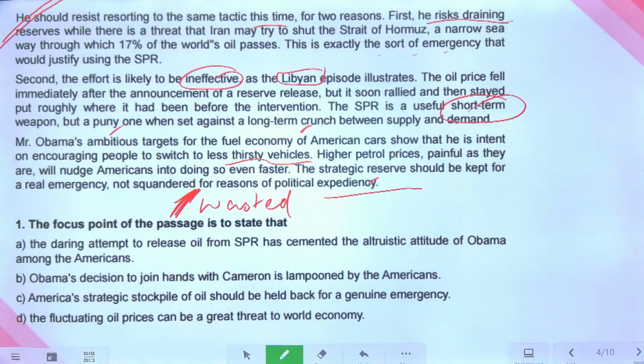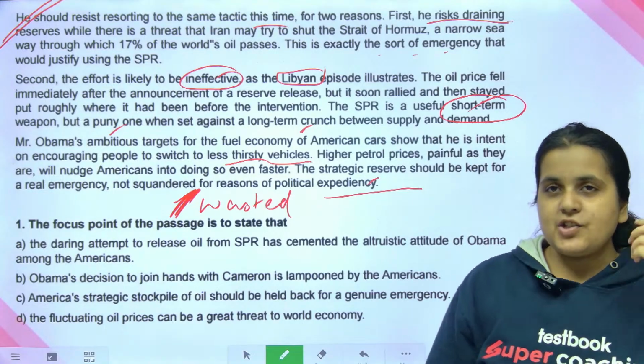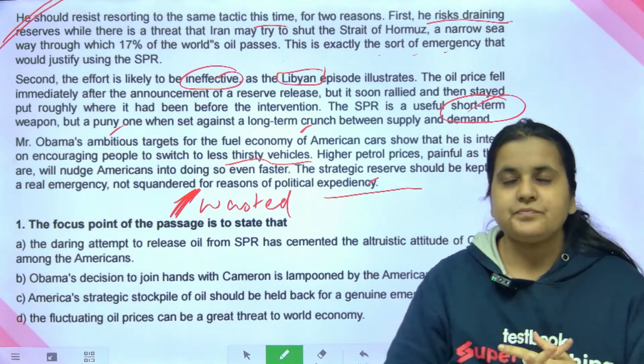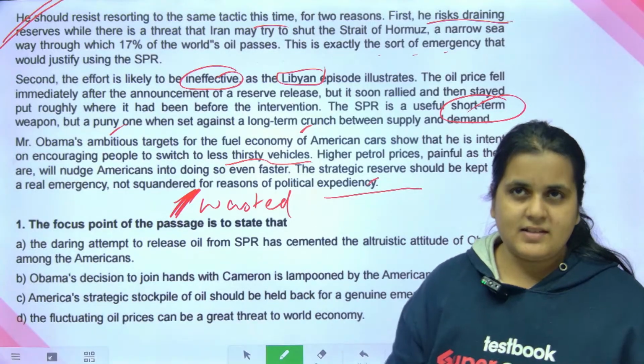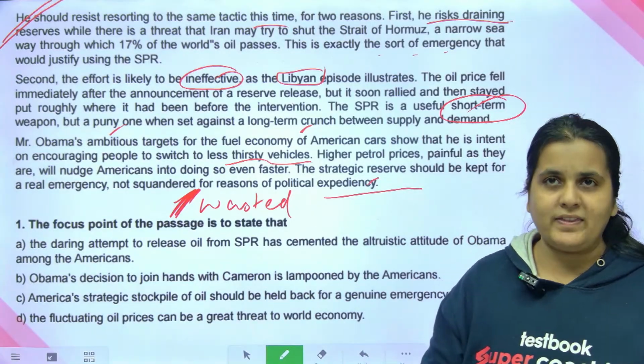Okay. So guys, in this passage, if you have noticed, a lot of students ask me this particular question: ma'am, which kind of passages should we select for the examination? Right, I always tell them, see, the length of the passages is more or less the same. Topic familiarity is one thing.